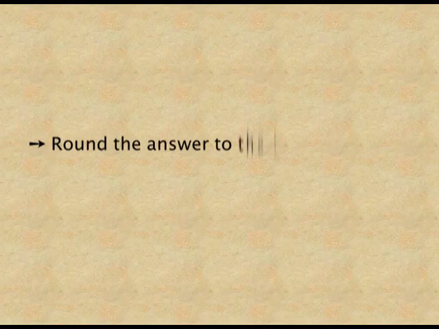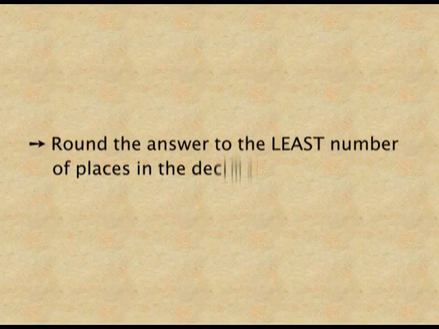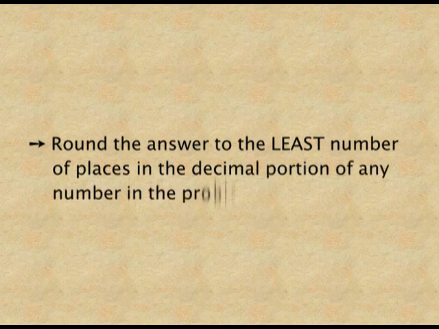What's that? Round the answer to the least number of the places in the decimal portion of any number in the problem. That means we have to see which number has the minimum number of the decimal places. Our answer must have that minimum number of the decimal places.